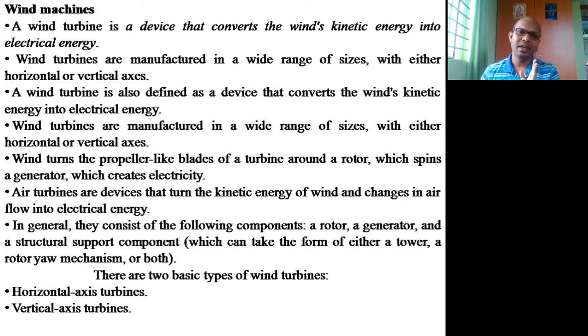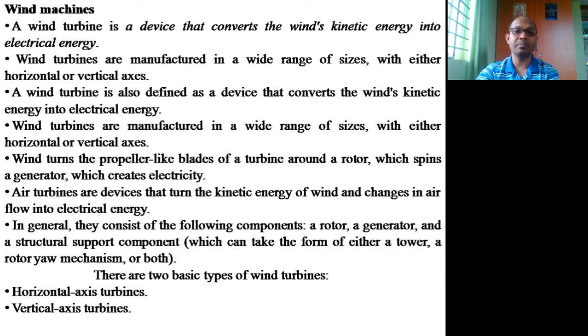Similarly, to make the wind turbine rotate, we need 8 kilometers per hour, or 2 meters per second, of wind. If you want maximum power generation, an average, normal turbine requires 36 to 54 kilometers per hour of wind to generate the power.